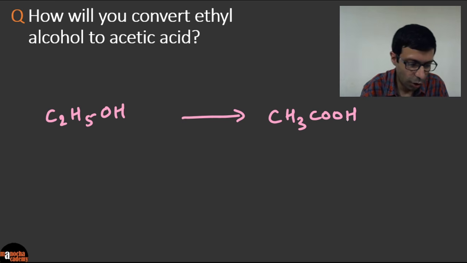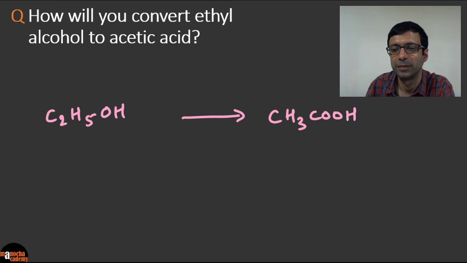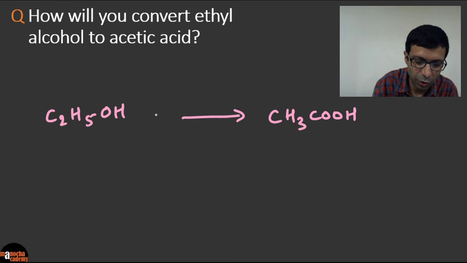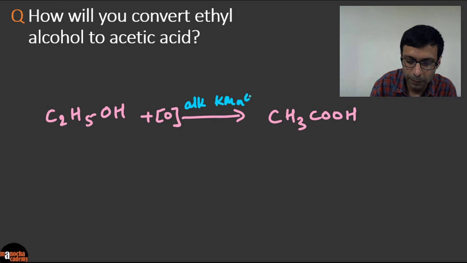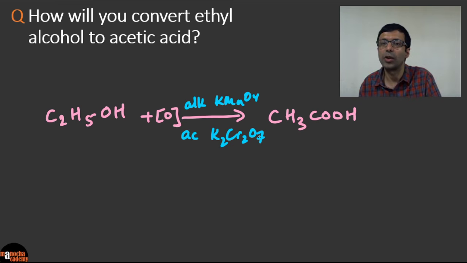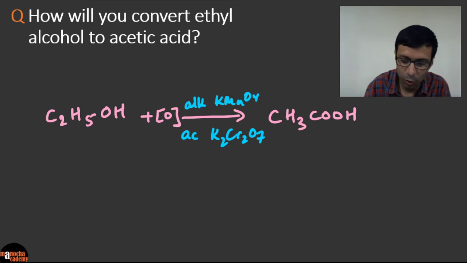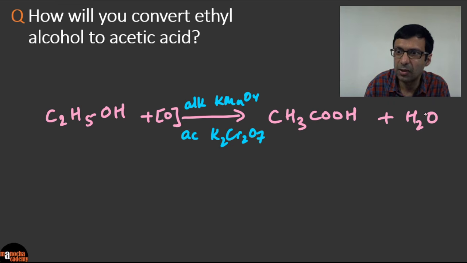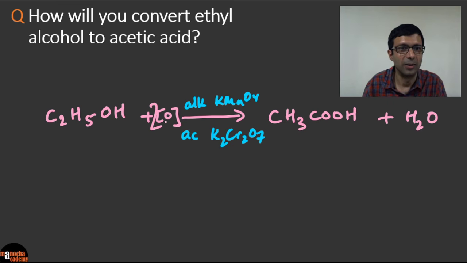So how do you convert ethanol to ethanoic acid? So here you need to use a strong oxidizing agent, right? So basically we need to give it nascent oxygen, and the strong oxidizing agent is alkaline KMnO4 or acidified potassium dichromate, right? So either alkaline potassium permanganate or acidified potassium dichromate. And you know that when you do that, it gets oxidized to the acid, and plus you're going to get water. So if you balance this reaction, this is going to be our answer. Very good.